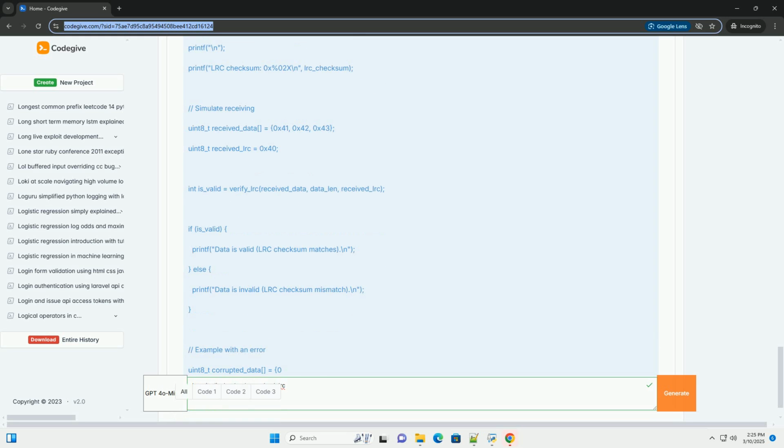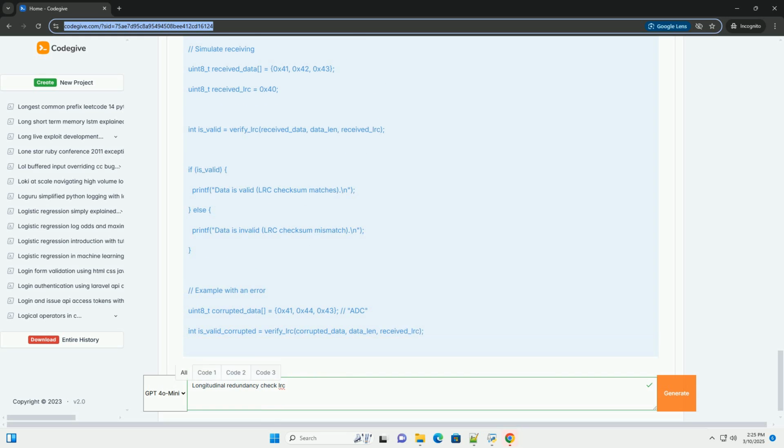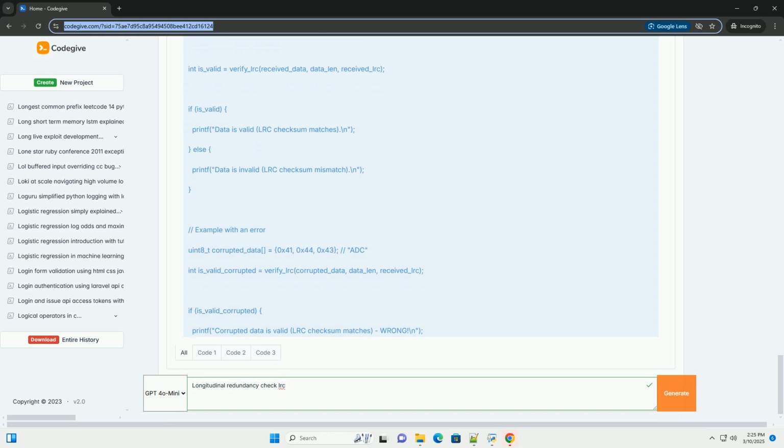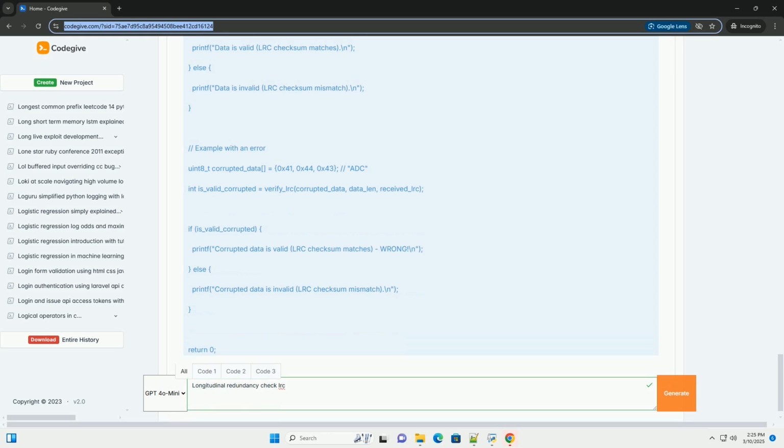If the checksums don't match, it indicates an error, and appropriate action can be taken, for example requesting retransmission, logging the error, etc. The most common method for calculating the LRC involves performing a bitwise exclusive OR, XOR, operation on all the bytes, or blocks of data, being checked.